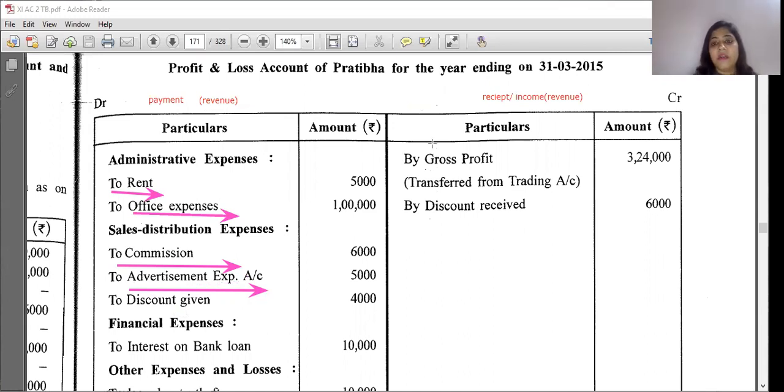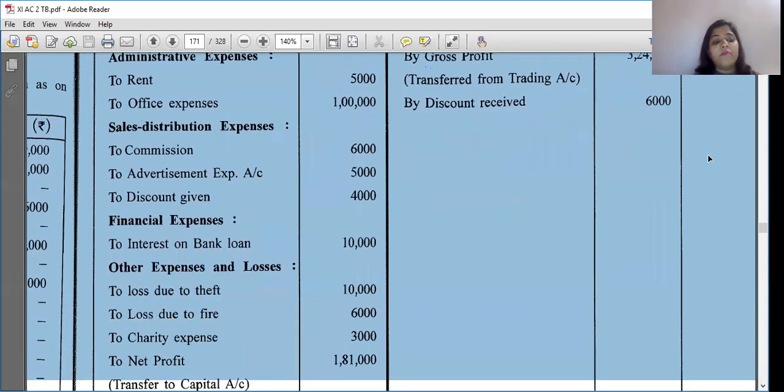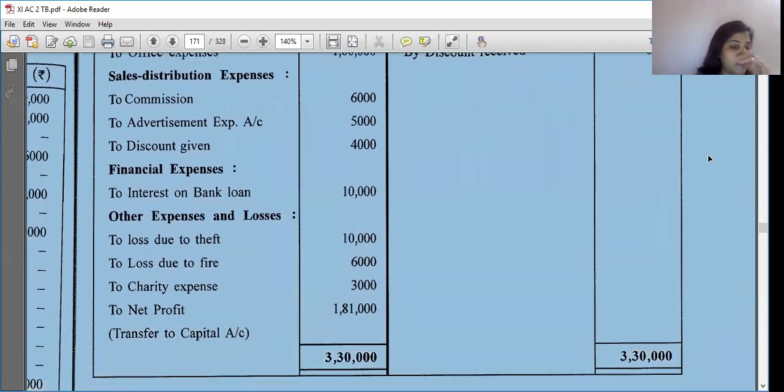Is it clear? I'm just giving you an idea what we are learning and how they are used. Right, so interest on bank loan, this is your revenue expense.